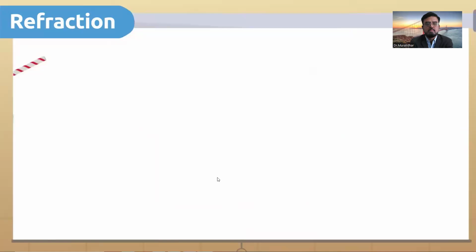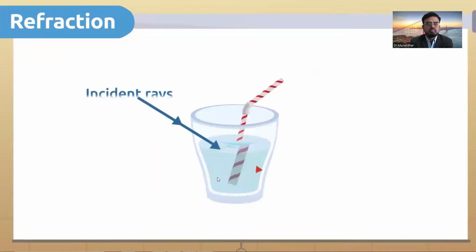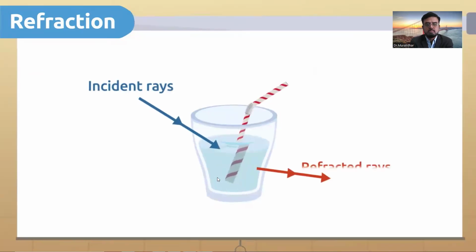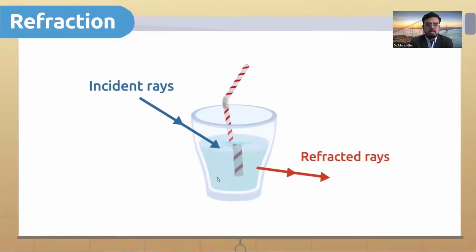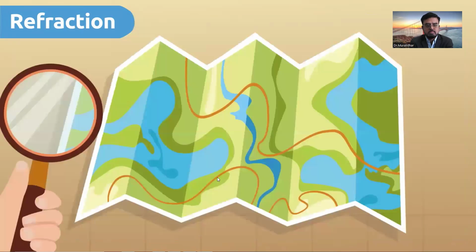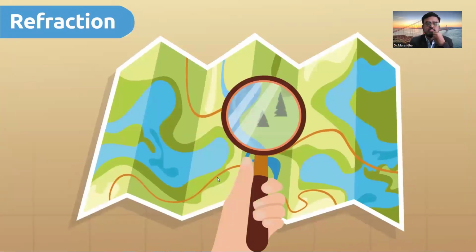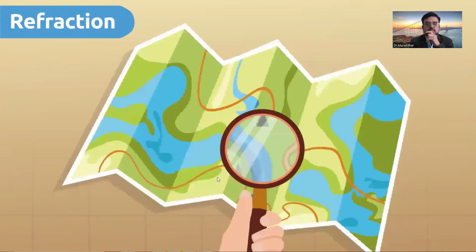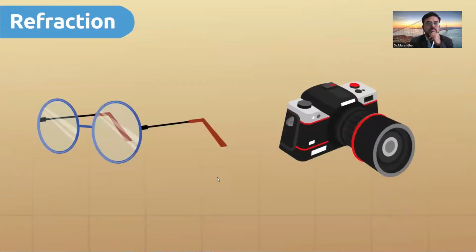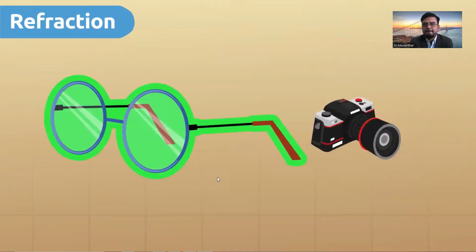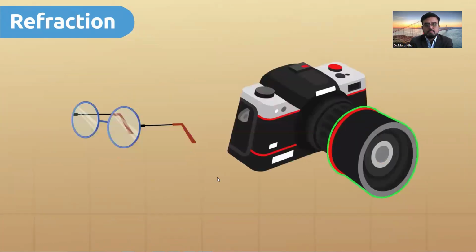The light rays that reach an object are called incident rays, and the light rays that change their trajectory or velocity are called refracted rays. This property causes us to see objects differently, like when we look at an object through a magnifying glass. Refraction is the property we use to create lenses, which you can find, for example, in eyeglasses or camera lenses.